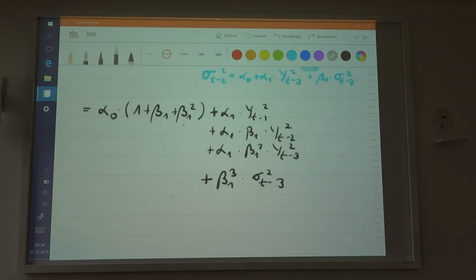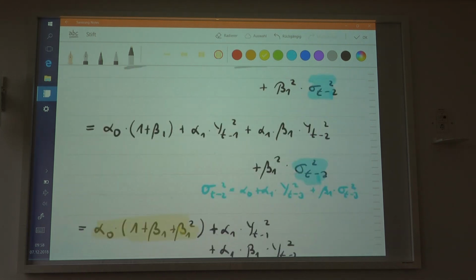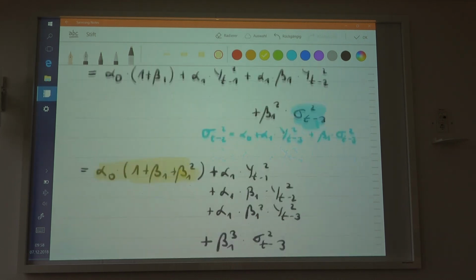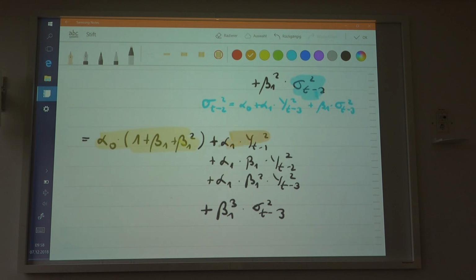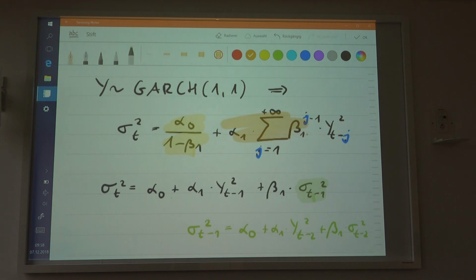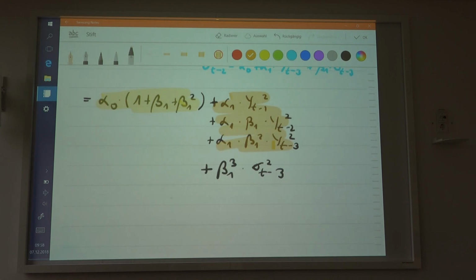This is the geometric series of the first part, so this corresponds to the first part, according to the geometric series. And this part corresponds to the sum. And that one will be dismissed after infinitely many iterations, because the expression beta 1 to the power of 3 will converge to 0.